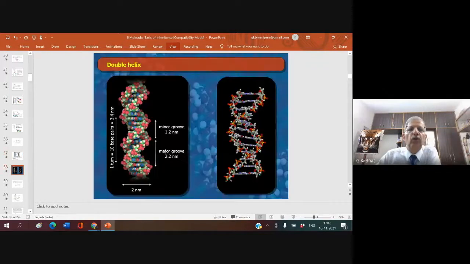Now, let us look into this. This is what you have. If you take from here to here, this is the major groove, and now in between you come across the minor groove. So you have one full turn like that. This is the minor groove. From here to here, we have taken. So in between the two major grooves, there is one minor groove. This is the minor groove, where the bases are very close. And here you come across the distance that appears far. So this is one full turn. It starts from here, goes here and completes the turn. One turn includes 10 base pairs.